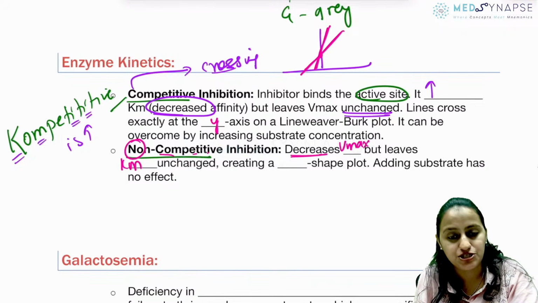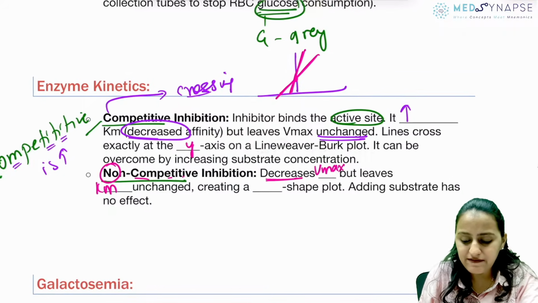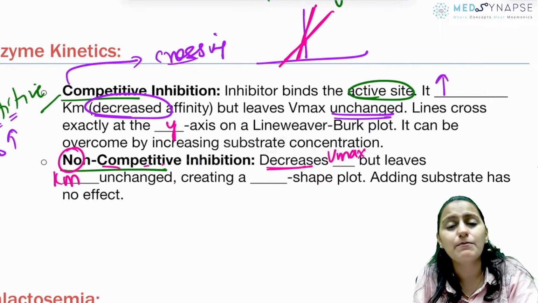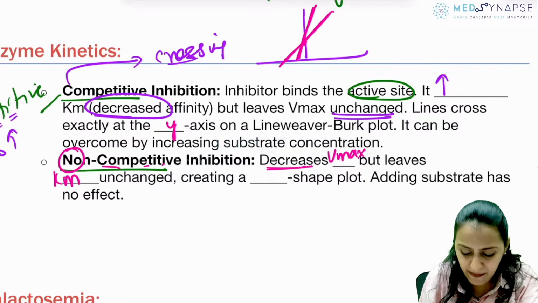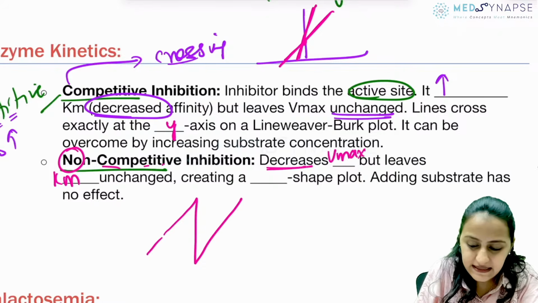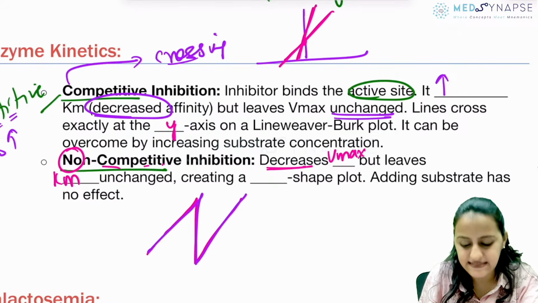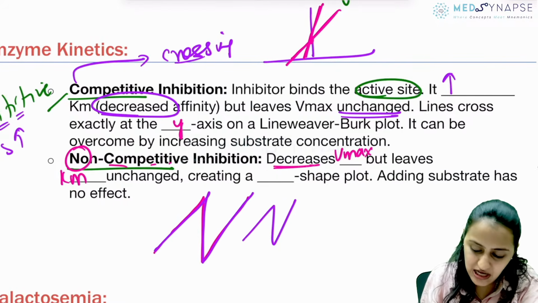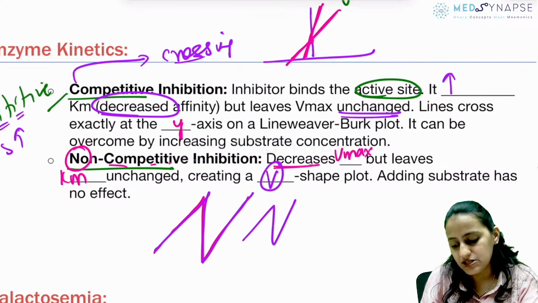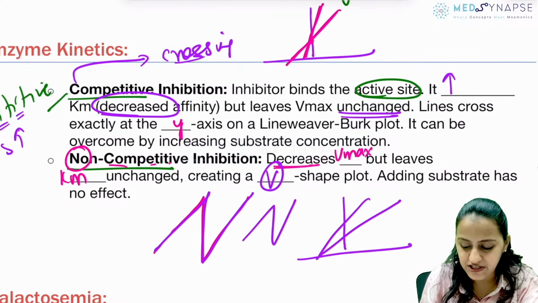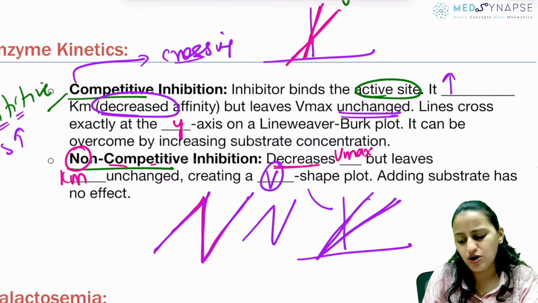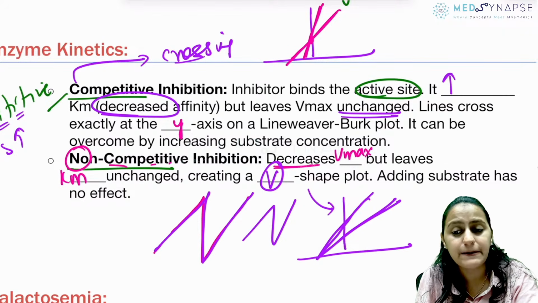Km is unchanged. Okay? So when you have the Lineweaver-Burk plot for non-competitive, what shape is it? Remember, when I write the N of non, it has an inverted V and a straight V. It is VV. So what shape does it give? It gives a V-shaped plot. Okay, it gives a V-shaped plot like this, that is non-competitive. Is this clear with everyone?